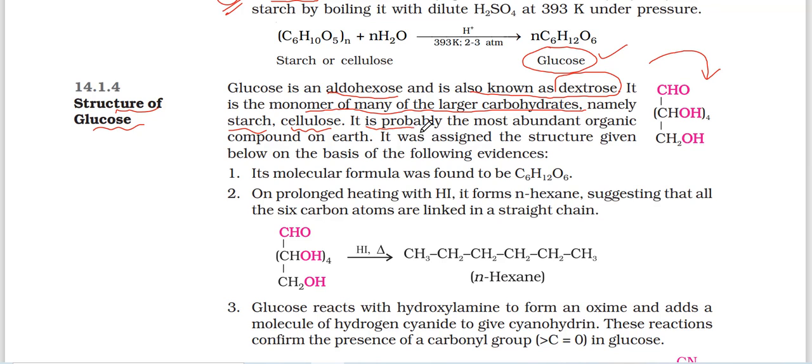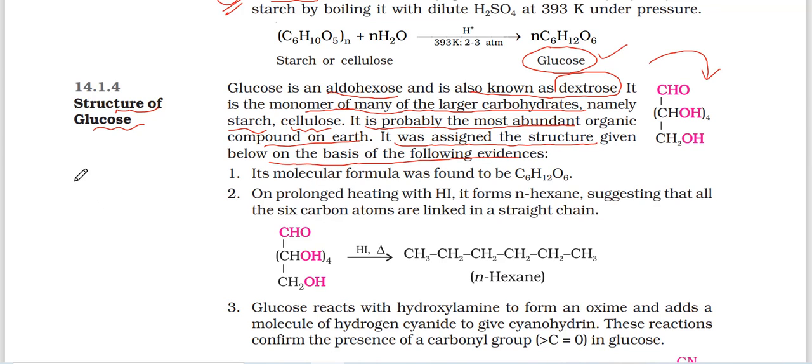It is probably the most abundant organic compound on earth, because without cellulose there is no plant, no leaf, no branch. That's why glucose is there in maximum amount on the earth. It was assigned the structure given below on the basis of the following evidences.